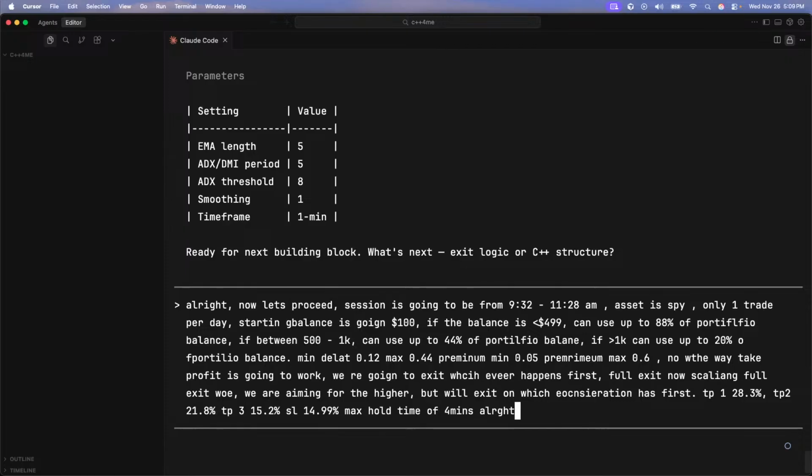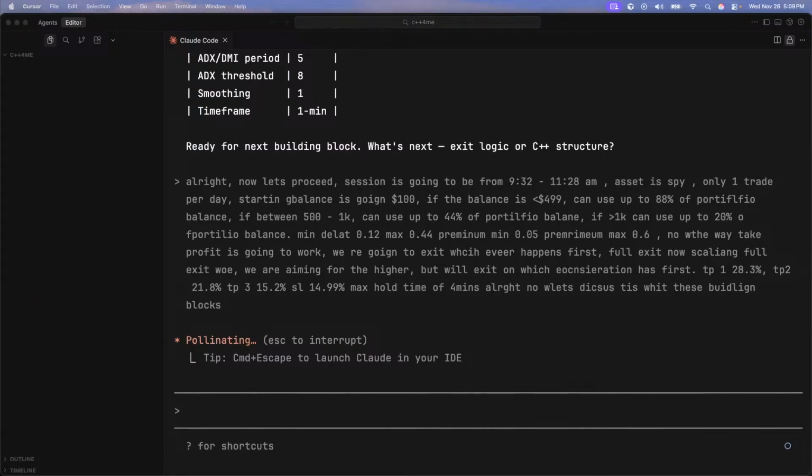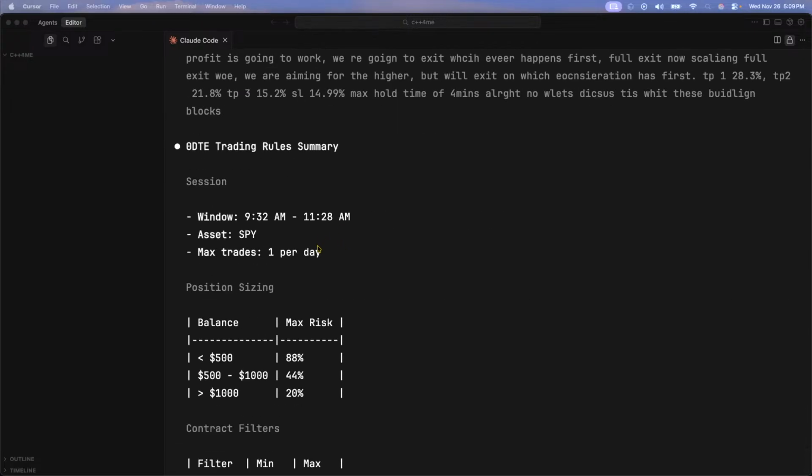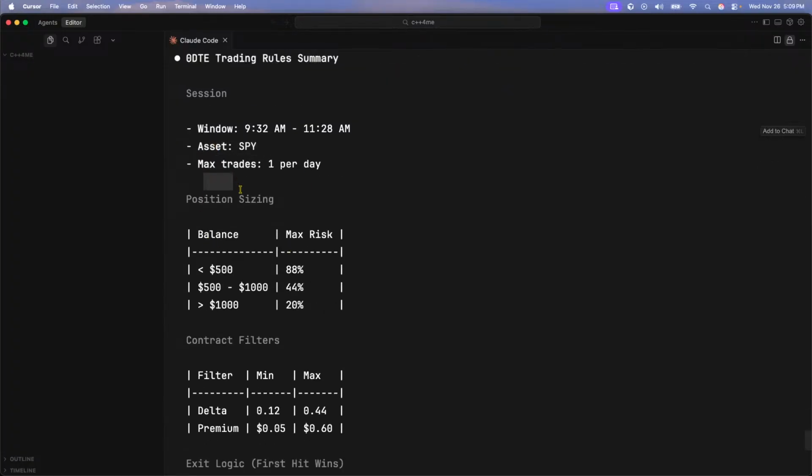All right, now let's discuss this with these building blocks. Beautiful. And if y'all do have any questions, please let me know as we're going through this. I'm super geeked about this because, again, it's my first time doing C++. So the window is going to be from 9:32 to 11:28. Asset is going to be SPY, one trade per day. The position sizing,